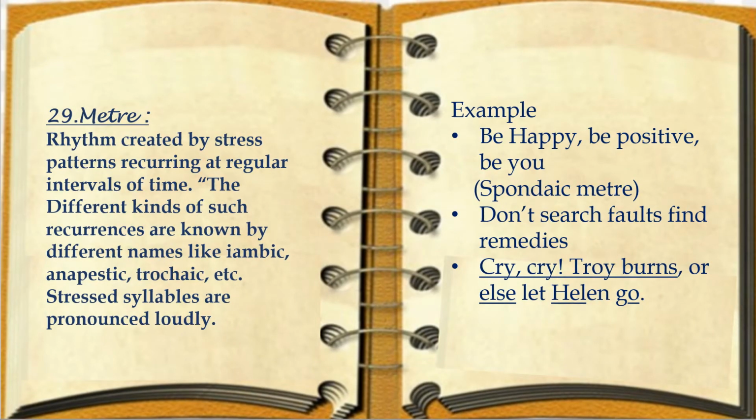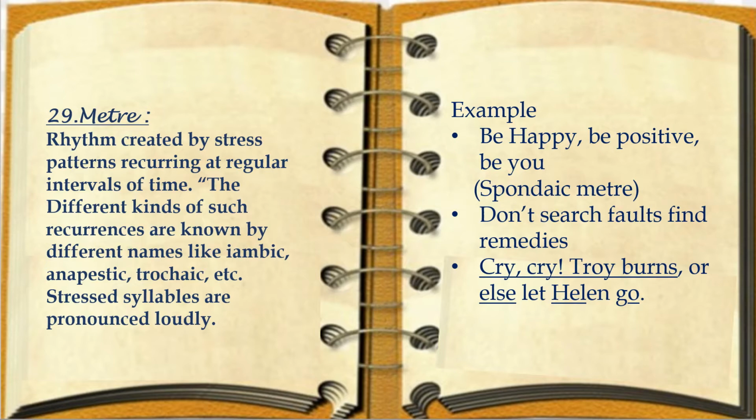Meter is rhythm created by stress patterns recurring at regular intervals of time. The different kinds of such recurrences are known as iambic, anapestic, trochaic, etc. We don't have to go into much detail of what meter is. You should understand that meter is a rhythm that is created because of the stress on words. Stressed syllables are pronounced loudly. For example, be happy, be positive, be you. Here, 'be' is to be given stress, then happy, positive. So first syllables are pronounced louder.